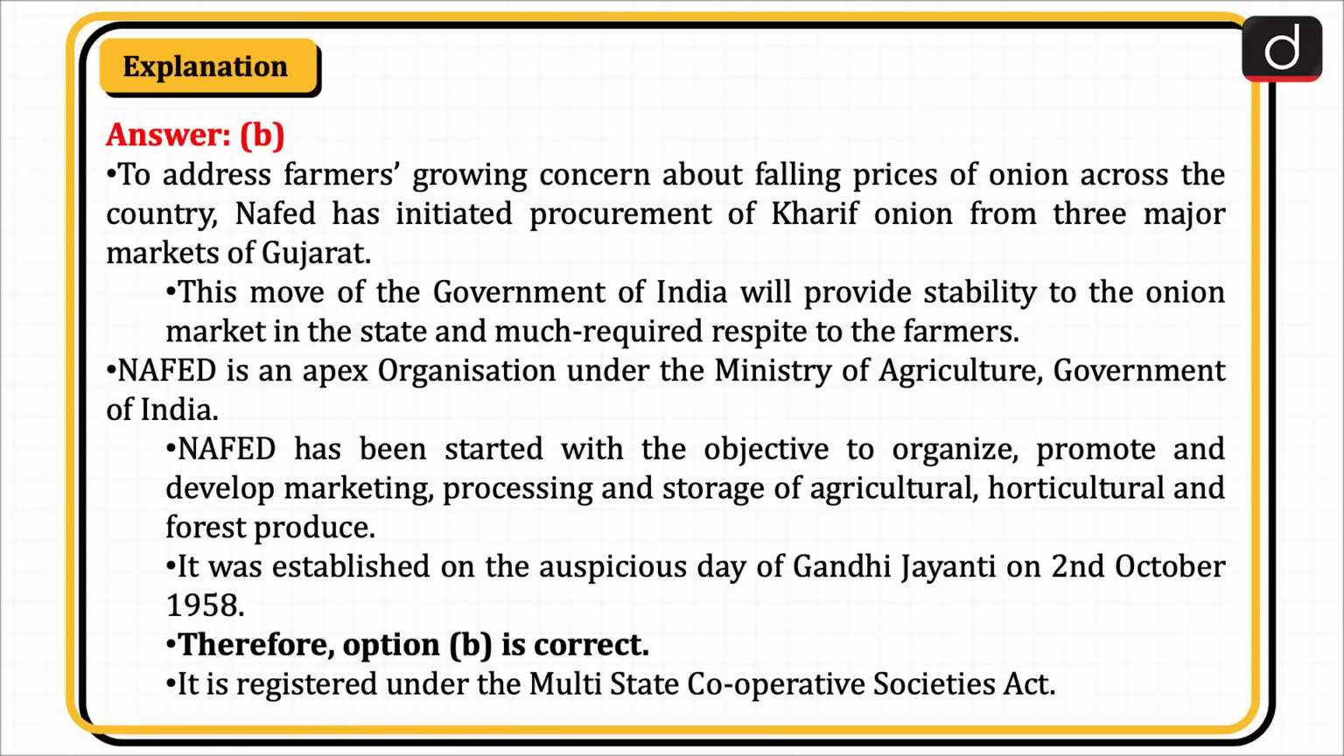To address farmers' growing concern about falling prices of onion across the country, NAFED has initiated procurement of kharif onion from 3 major markets of Gujarat. This move of the Government of India will provide stability to the onion market in the state and much required respite to the farmers. NAFED is an apex organization under the Ministry of Agriculture, Government of India.